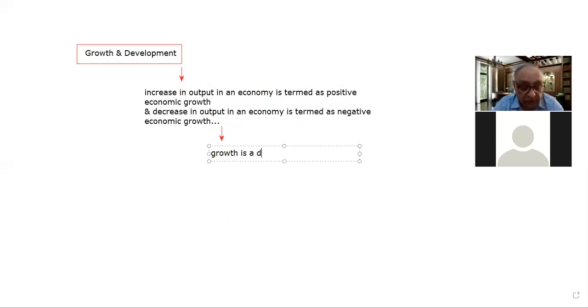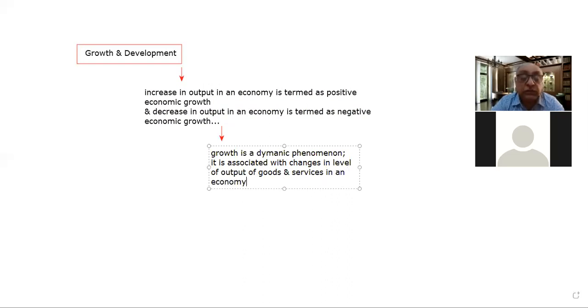Growth is a dynamic phenomenon, so it is associated with change. It is associated with change in the level of output of goods and services in an economy.